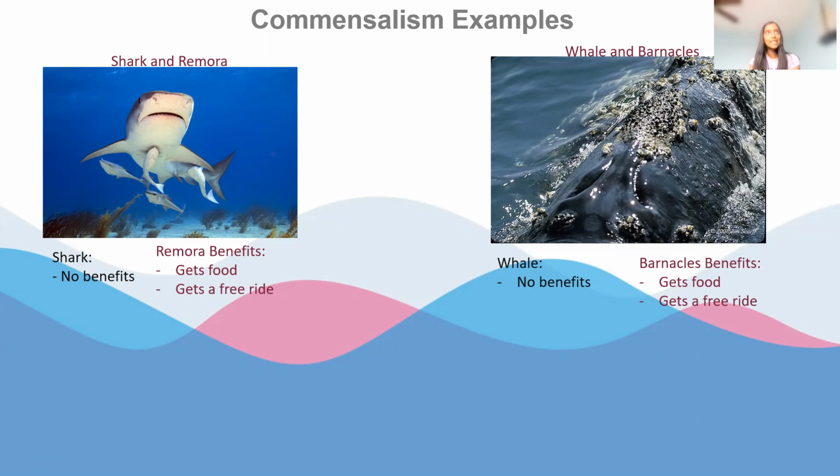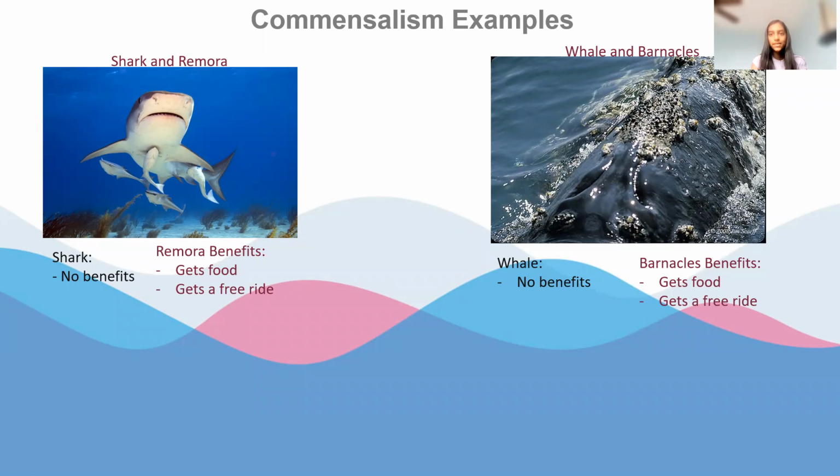And a funny story is that remora, like for example, if you were going scuba diving and there was remora nearby, they could also attach to you because you're bigger than them. Back to the shark and remora. So the remora attached to the shark, they get a free ride because similar to the zebra and oxpecker bird, wherever the shark goes, the remora goes. And the remora also get food. How is this? When the shark eat, scraps of food often fall under or near the shark. So the remora just eat those scraps as their food.